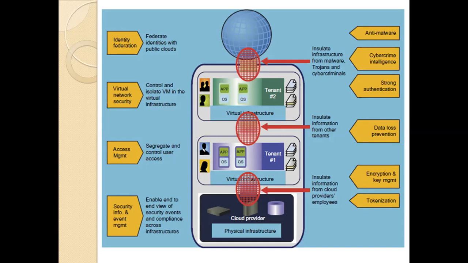Anti-malware and cybercrime intelligence, strong authentication, data loss prevention, encryption and key management, and tokenization all have to be used by the tenants, the global cloud, that is the public cloud, and the cloud provider. And identification, identity federation, virtual network security, access management, and security information and event management are used here too. All these available countermeasures, such as antivirus, worm control, intrusion detection, and encryption and decryption mechanisms, are applied to insulate the trusted zones and isolate the virtual machines for the private tenants you are providing.